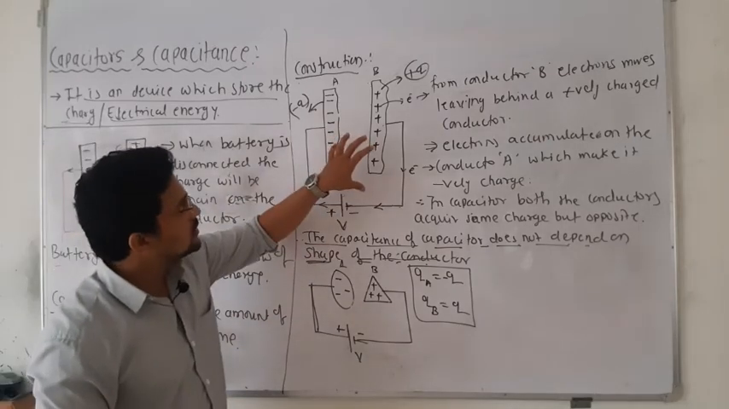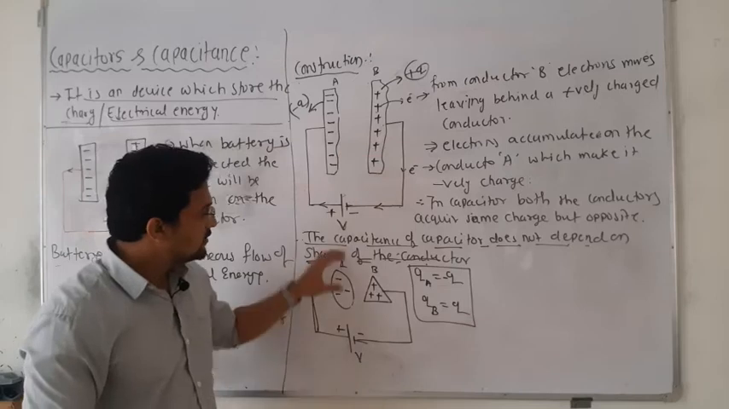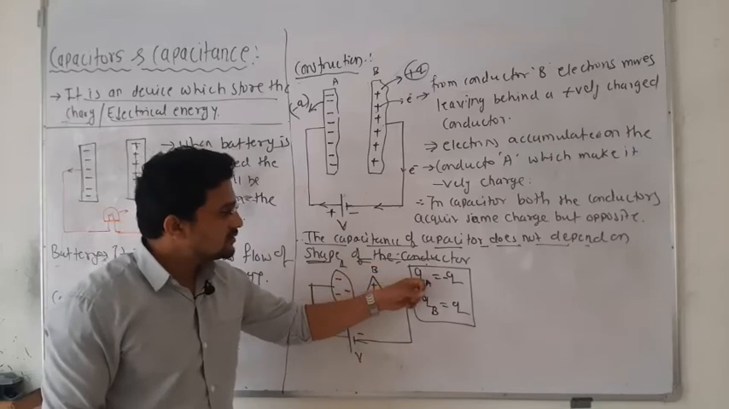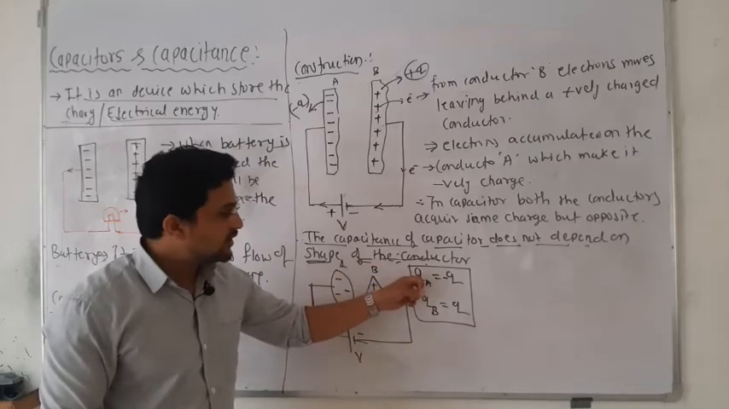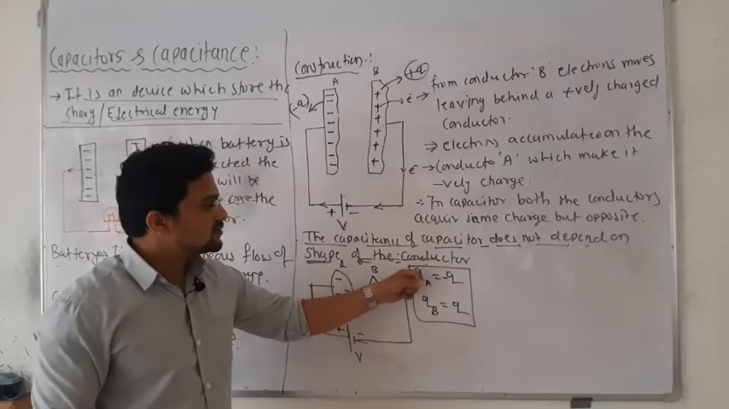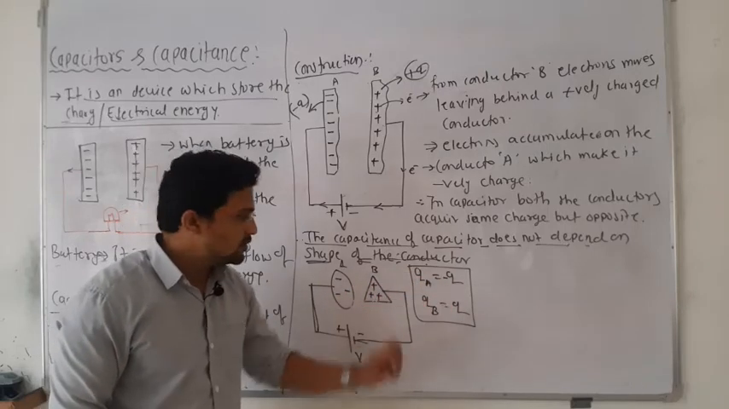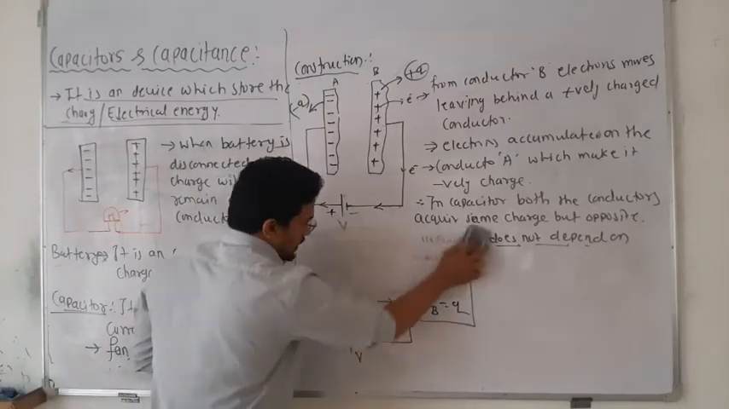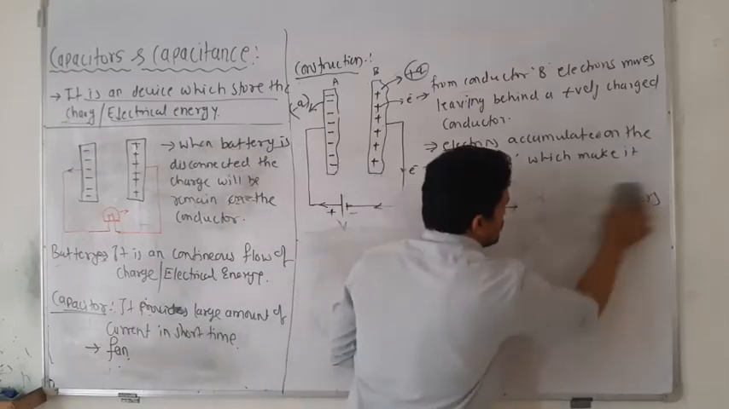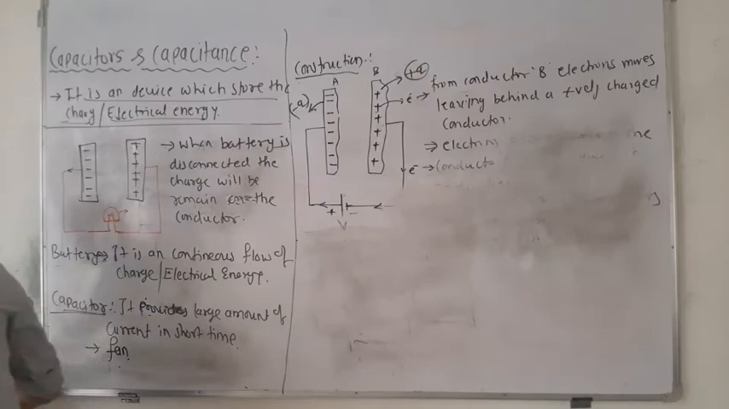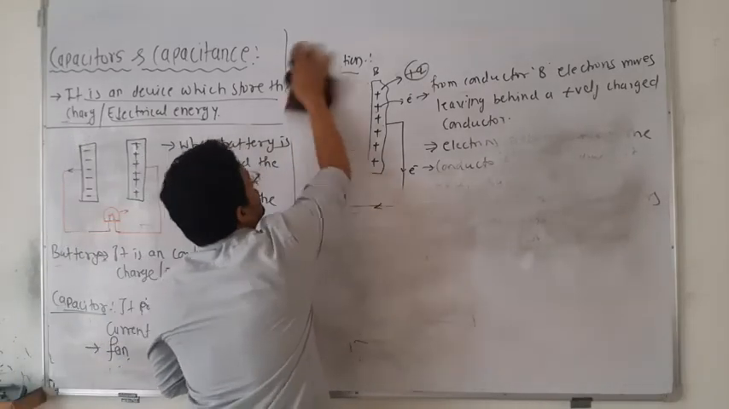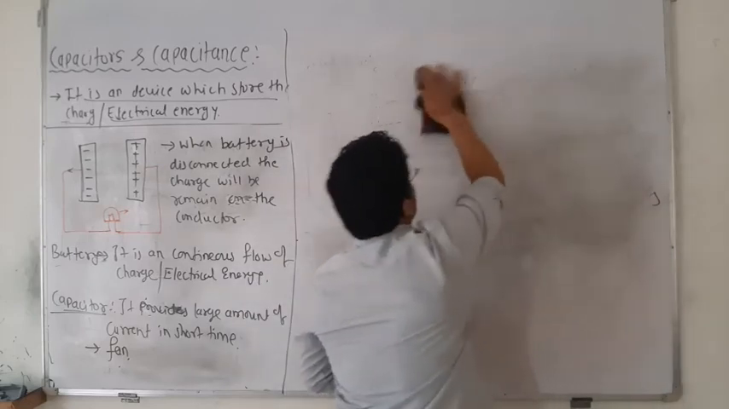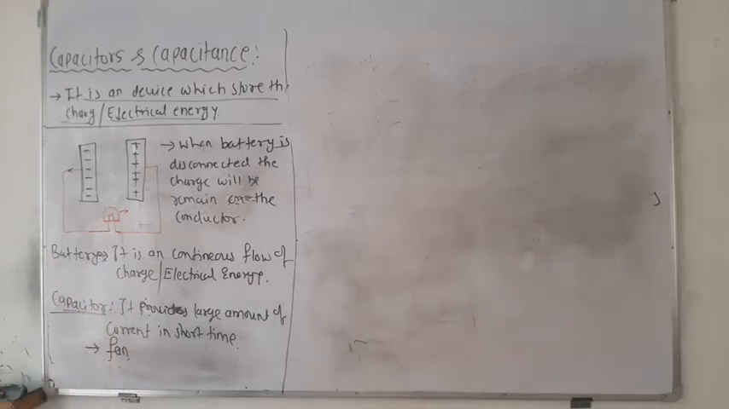So remember how it is constructed and how it works, and that the shape of the capacitor plate, the conductor plate, does not change the quantity of charge acquired. In both cases the charge acquired is the same, but one will be positive and another negative. Next we will see the definition and the equation for the capacitor. If you didn't understand, just pause the video or rewind it and watch it once again.